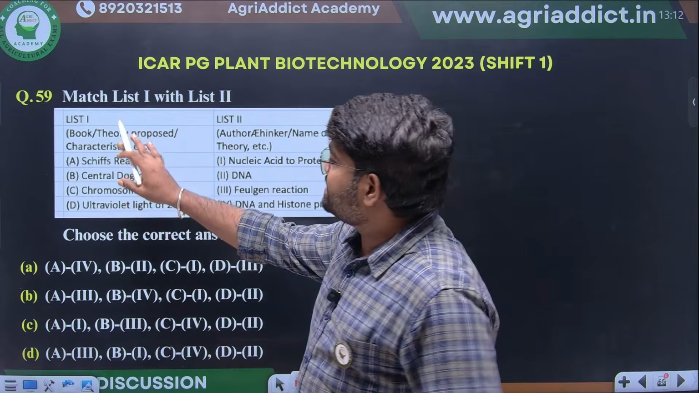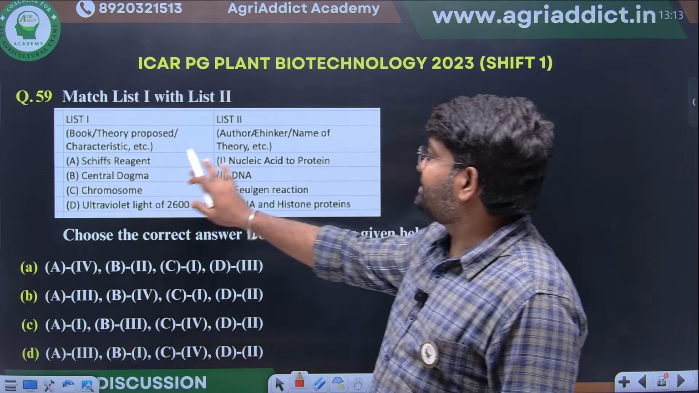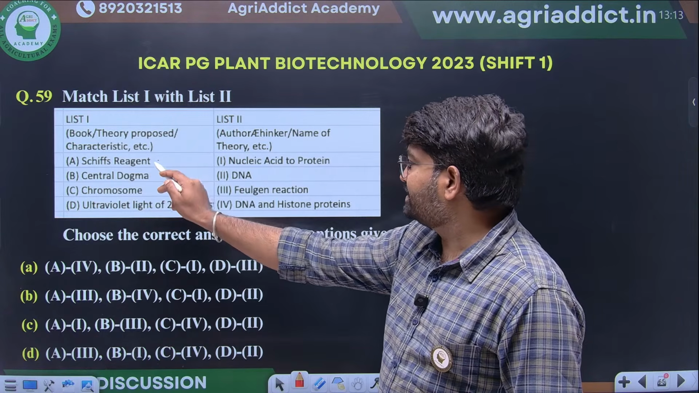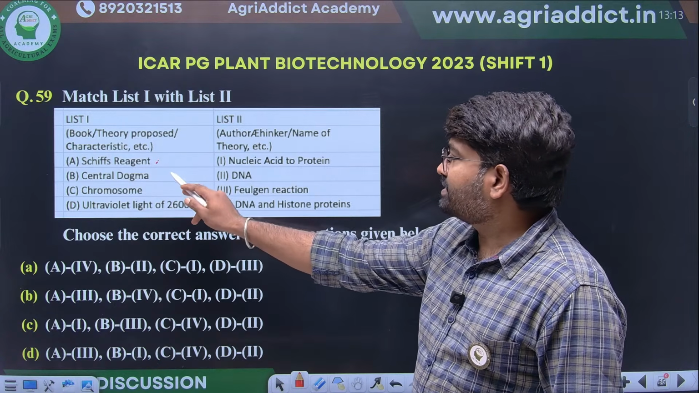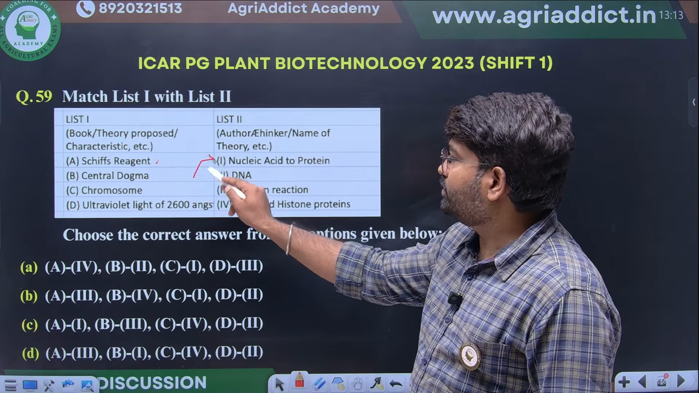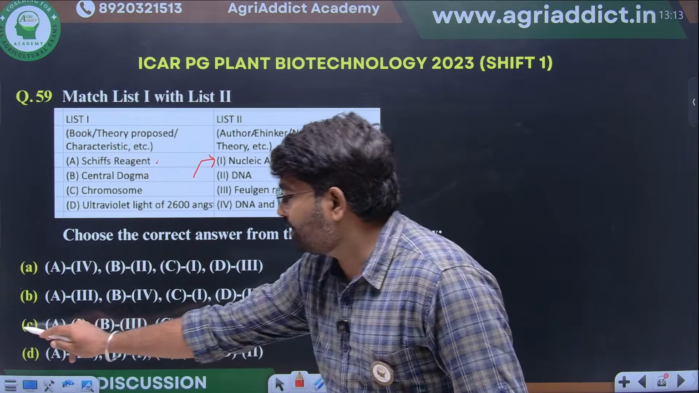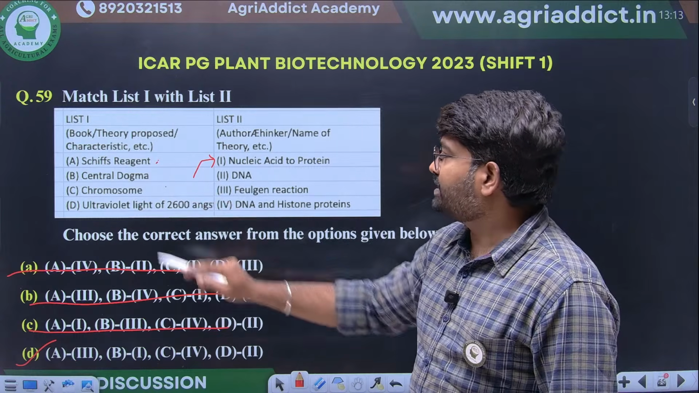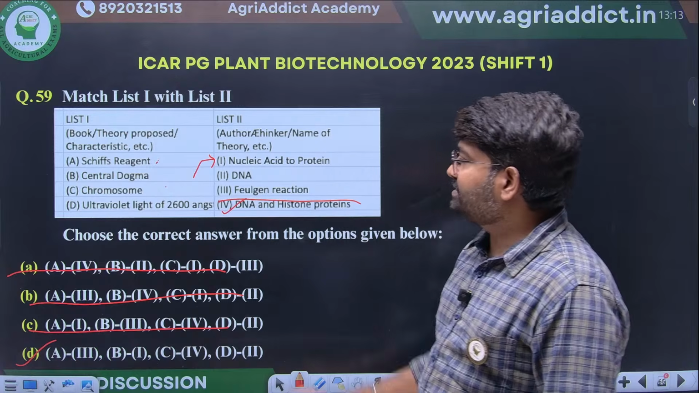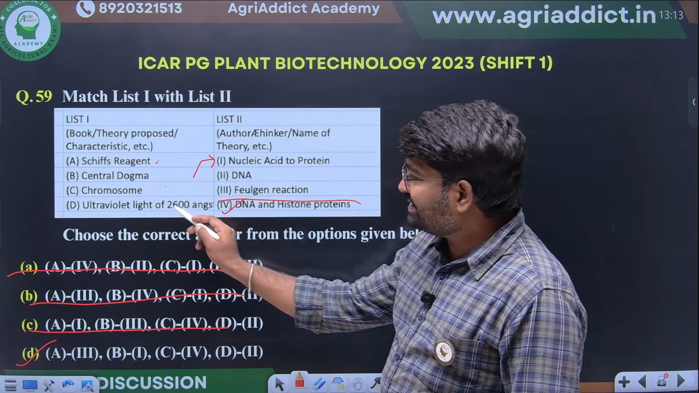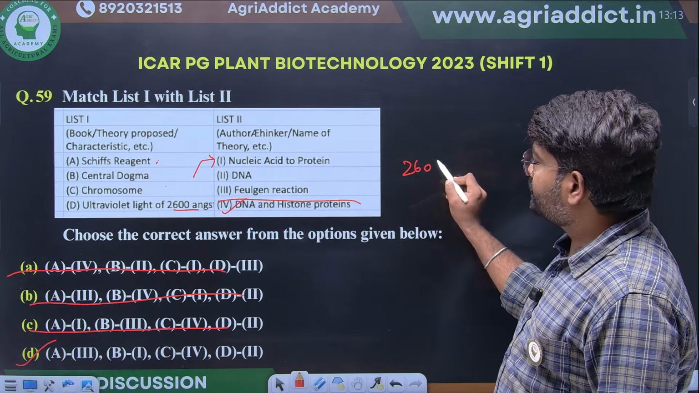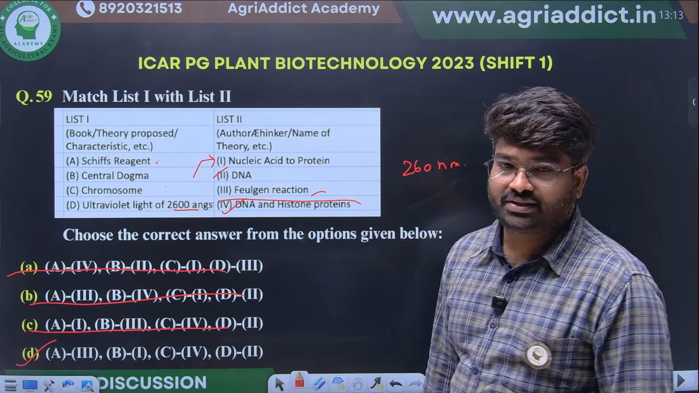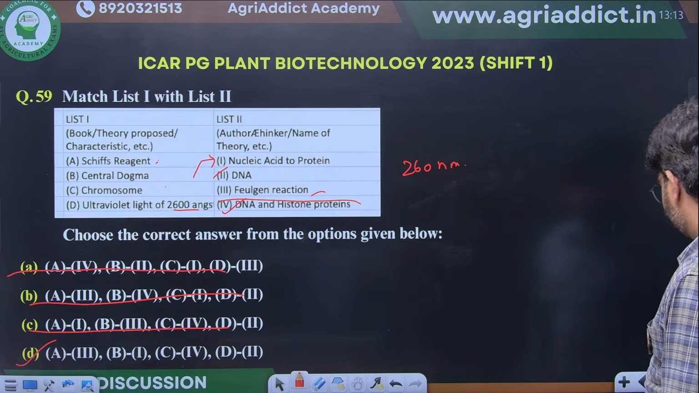Here they have given different books, theory proposed and characteristics, and they are asking about the authors. Schiff reagent. Central dogma means it will convert nucleic acid to protein. So B will come with 1. Here only one thing is coming, B1. Then chromosome will have histone and DNA, yes, this is correct. UV light of 2600 Angstrom, that means 260 nanometer, DNA will absorb that. Schiff reagent is the Feulgen reaction. Yes, D is the right option.